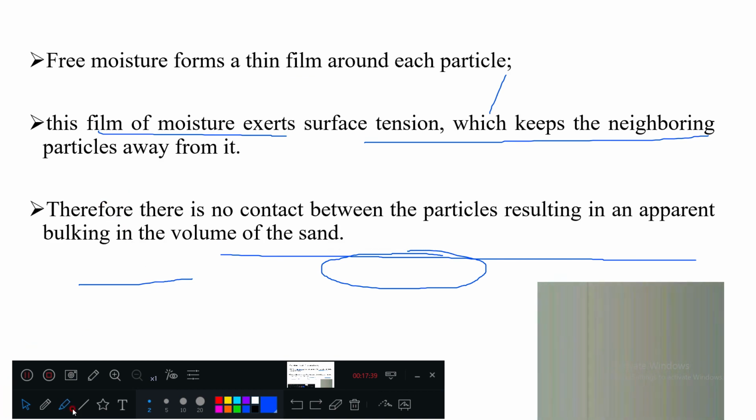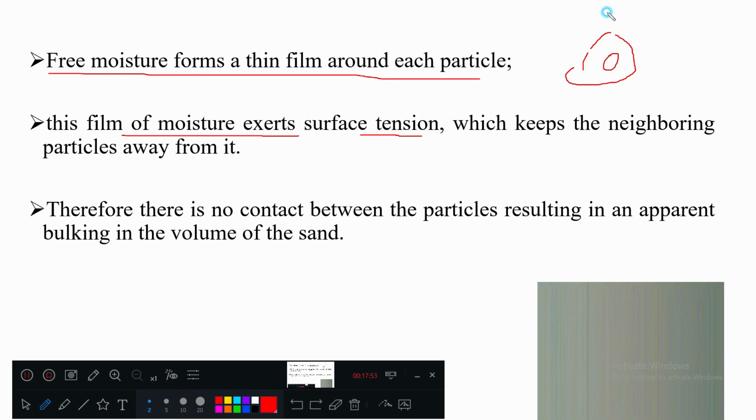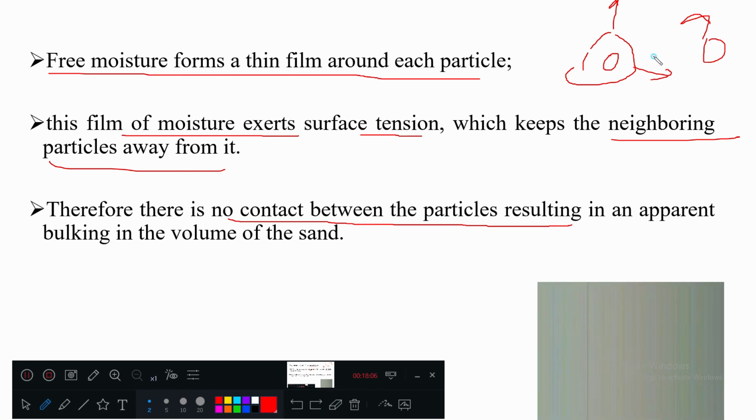Okay. Here you can see what is written. Free moisture forms a thin film around each particle like this. Thin film. So this film of moisture exerts surface tension like this, which keeps neighboring particles away. So there is no contact between particles. That is why you can see the bulking. No particle contact means more volume.